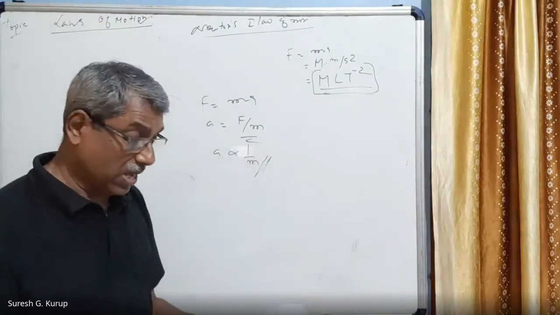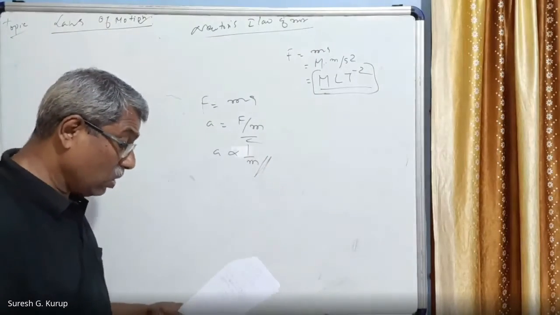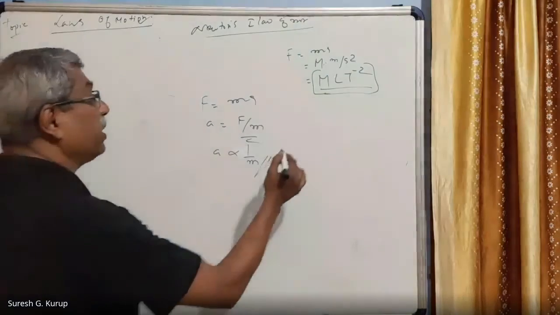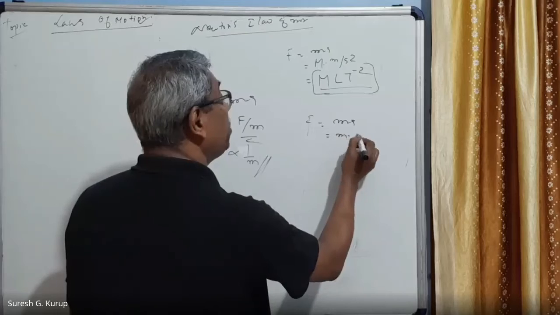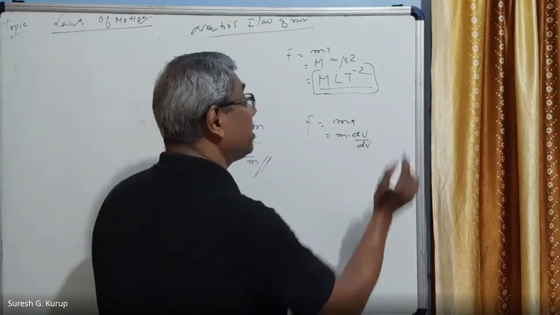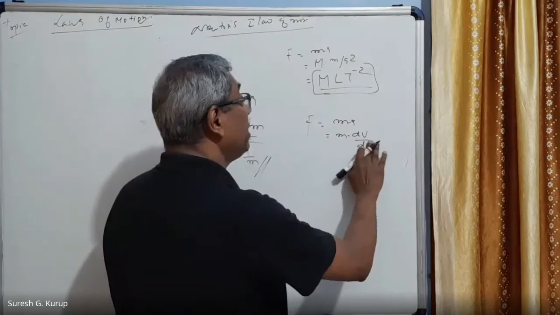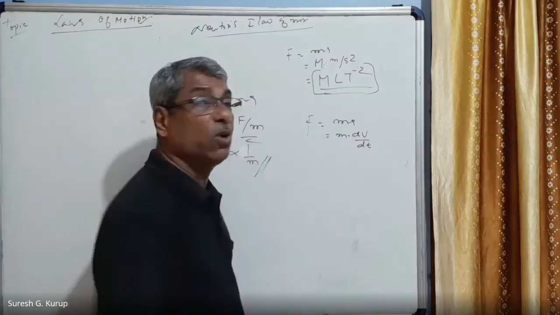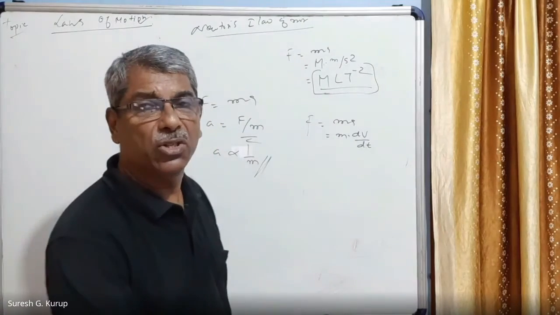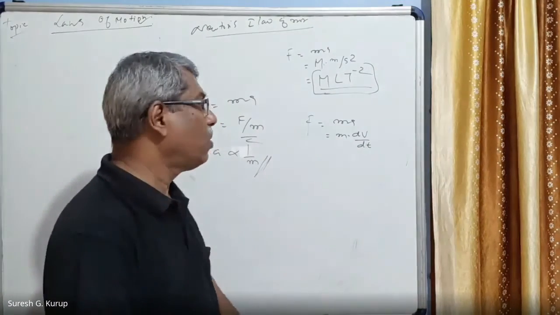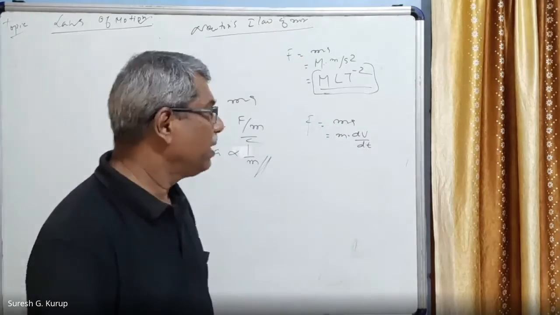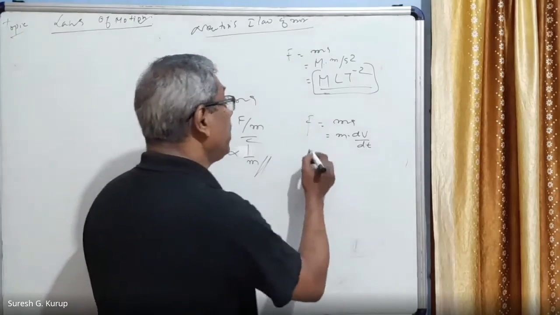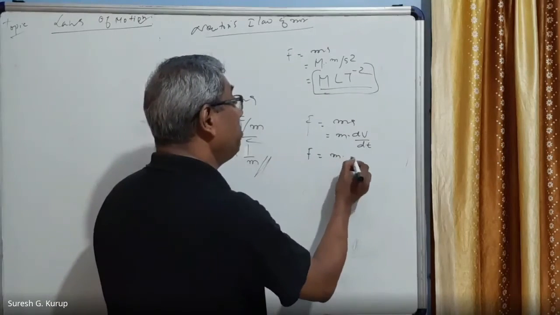Next, we can also say that F is equal to ma, which is equal to m into dv by dt. Delta v by delta t, as delta t tends to 0, is called dv by dt, the differential coefficient of velocity. So F is equal to m into dv by dt.